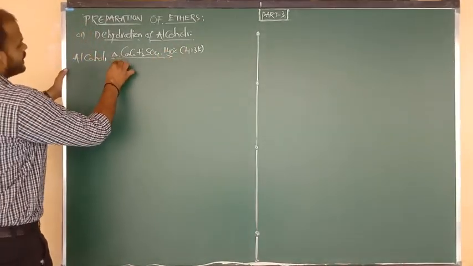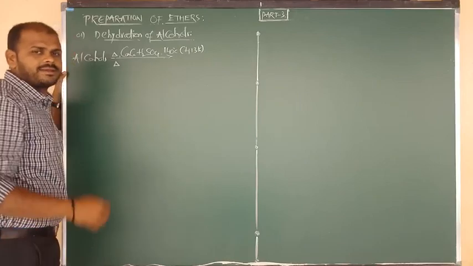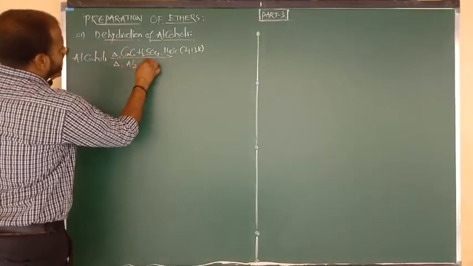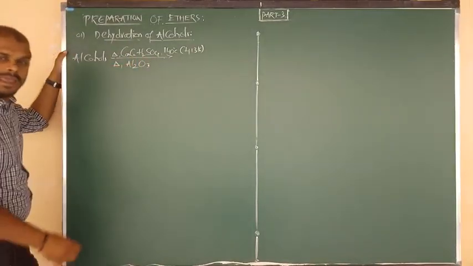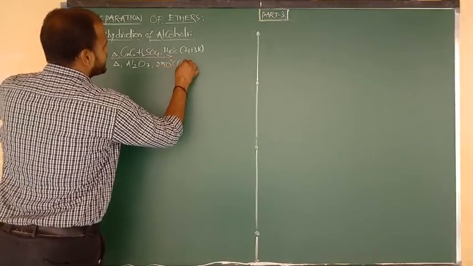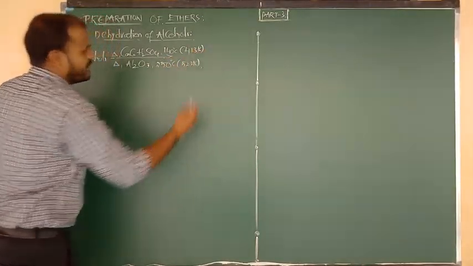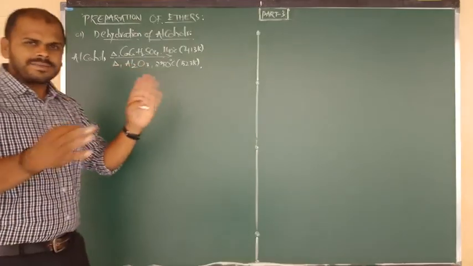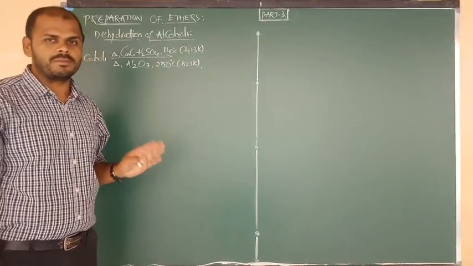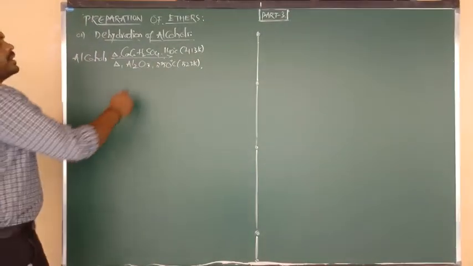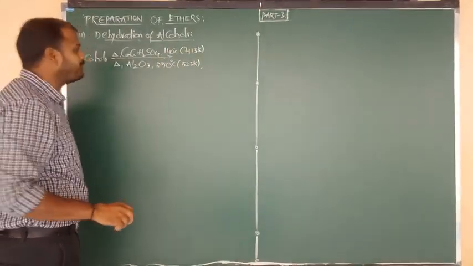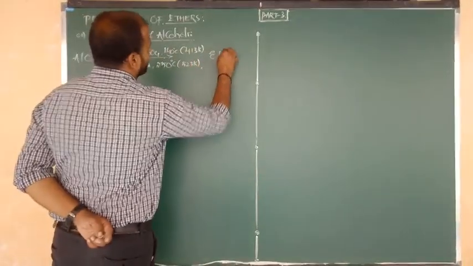And also, instead of concentrated sulfuric acid, from the dehydration point of view, here we can add one more reagent, that is alumina. What is the formula of alumina? Al2O3, at a temperature of 250 degrees Celsius, and also we can say 523 Kelvin. In some textbooks the given temperature range is 250 to 260, try to remember. Once again, you can remember degrees Celsius and also you can write Kelvin temperature, anyone as you wish, both are the same. Finally here you are getting the product, which is what?